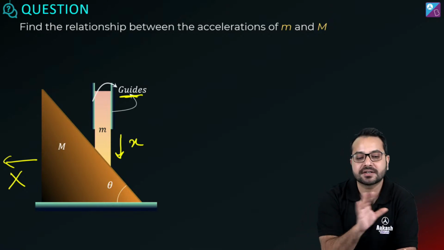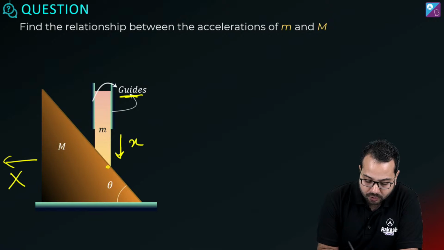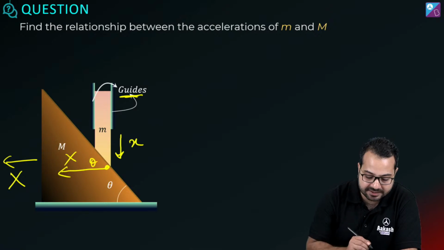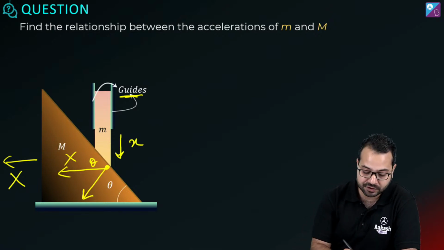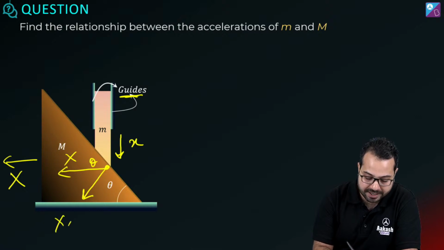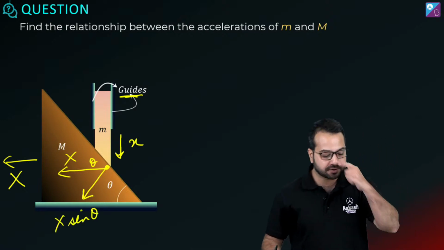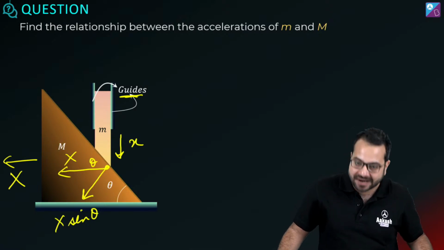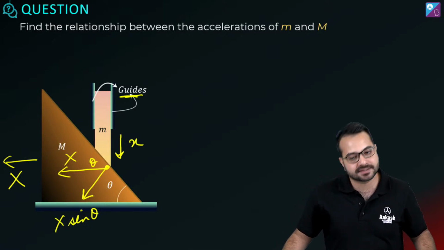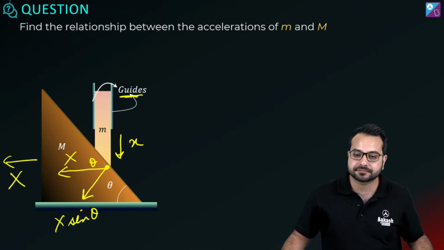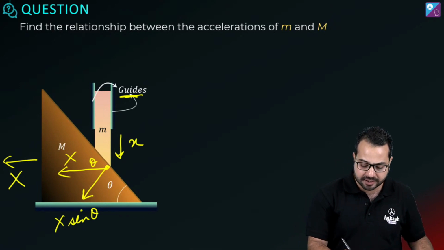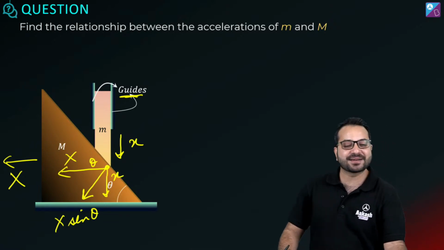Okay. Now the concept is very simple. Let's talk about capital X. This is capital X का displacement. This angle is theta, which means that the displacement of capital X or displacement of capital M perpendicular to the surface of contact is going to be how much? It is going to be X sine theta. Do you agree or not? The displacement of the wedge perpendicular to the contact surface is going to be X sine theta. Agreed or not? Agreed? करना ही पड़ेगा यार. Agree कैसे नहीं करोगे? Agree तो करना ही पड़ेगा.